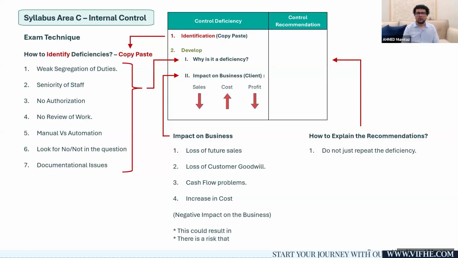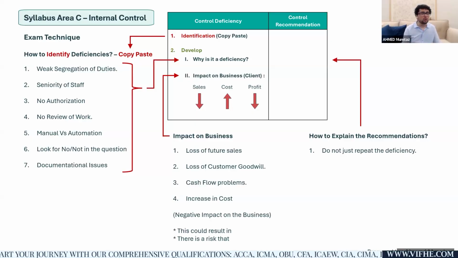As I always say, what if a question says there is no security guard outside the bank? As a result of that, some unauthorized criminals could enter and they could have a huge episode where they will snatch and steal everything away. So I've discussed the deficiency, I've explained it. Now, a poor recommendation would be: there should be a security guard outside the bank. The deficiency says there is no security guard, and the recommendation says there should be a security guard. No, do not just repeat the deficiency, try to add value.